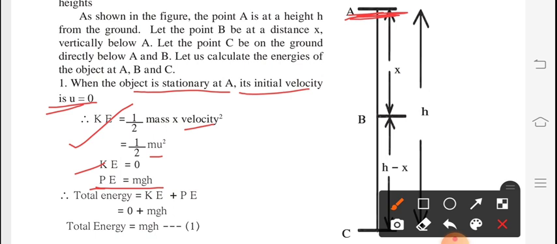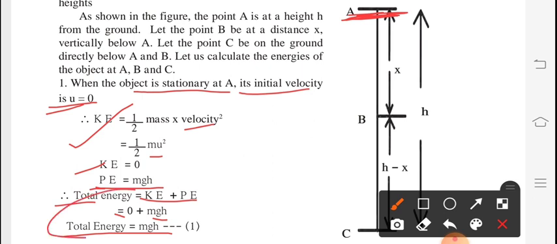Hence at position A, its total energy will be kinetic energy plus potential energy. Kinetic energy, which we have solved, is 0 and potential energy is mgh. Hence its total energy at point A is mgh.